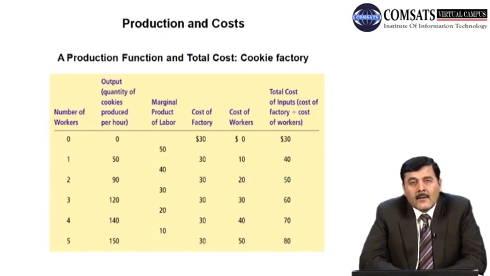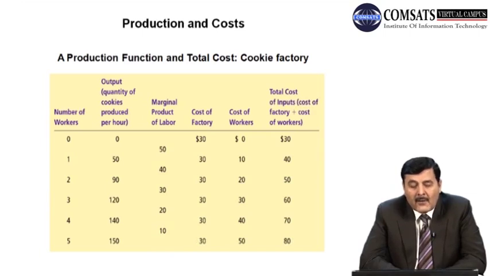And then in the third column we are measuring marginal product of labor, cost of factory, and then cost of workers. Now if we add up the cost of factory, which is fixed cost, with the cost of workers, the wages of labor, we'll get the total cost of input, cost of factory plus cost of workers. So if we use 0 units of workers, then output is 0 also.